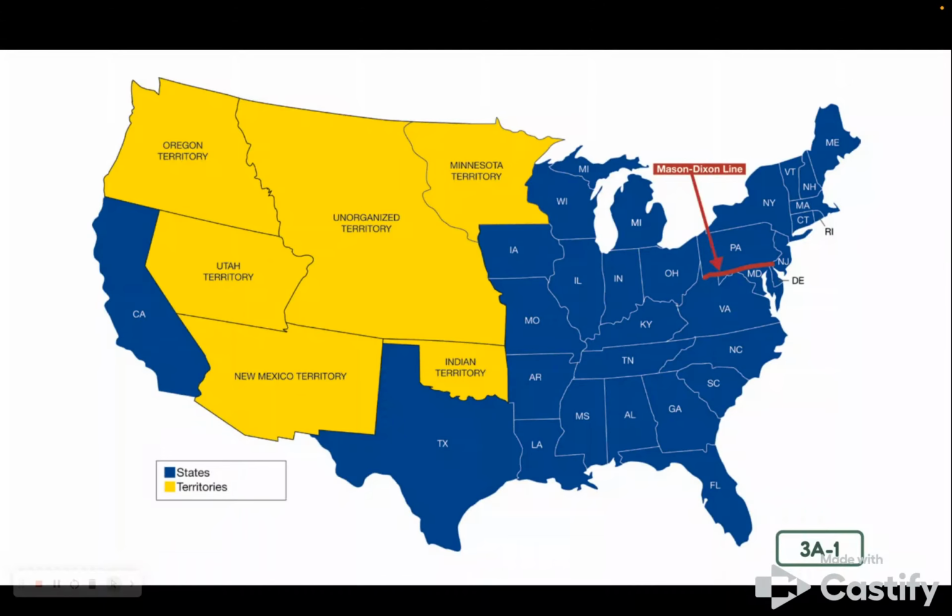To divide the North and the South on a map of the United States, it is easiest if you use what is known as the Mason-Dixon line. The Mason-Dixon line is an imaginary line between the border of Pennsylvania and Maryland. It was named after two Englishmen, Charles Mason and Jeremiah Dixon, who surveyed this land almost 100 years earlier. The Mason-Dixon line became an imaginary line between the North and the South. Slavery was allowed in the South, below the Mason-Dixon line, but slavery was not allowed in the North, above the Mason-Dixon line.